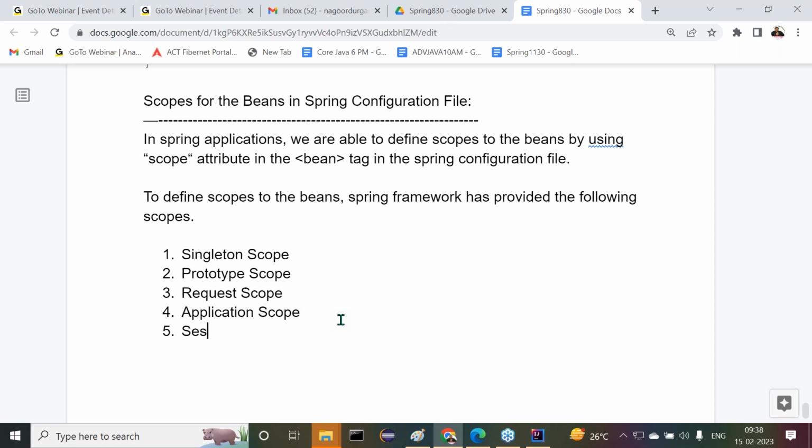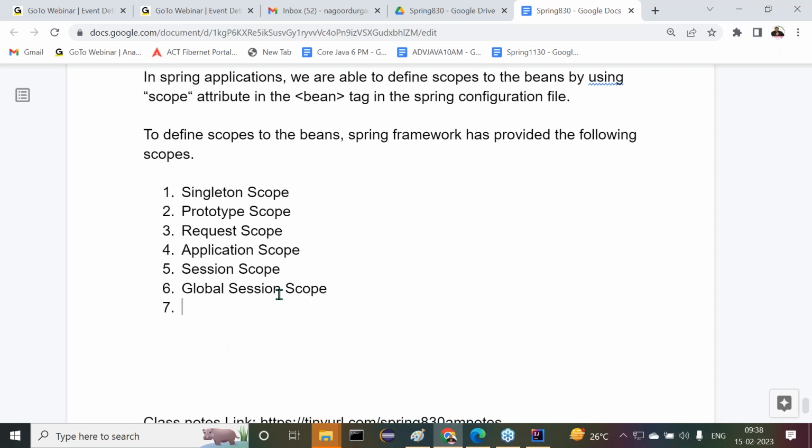Next one is session scope. After session scope, we have global session scope. Next one is WebSocket scope. That's it. These are the 7 types of scopes available in Spring applications.